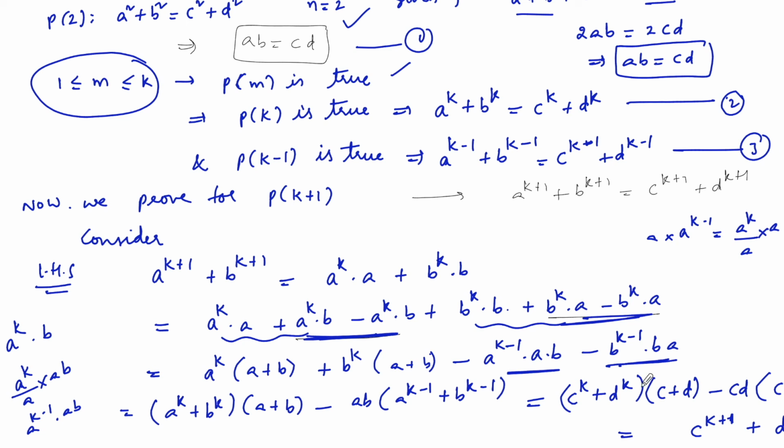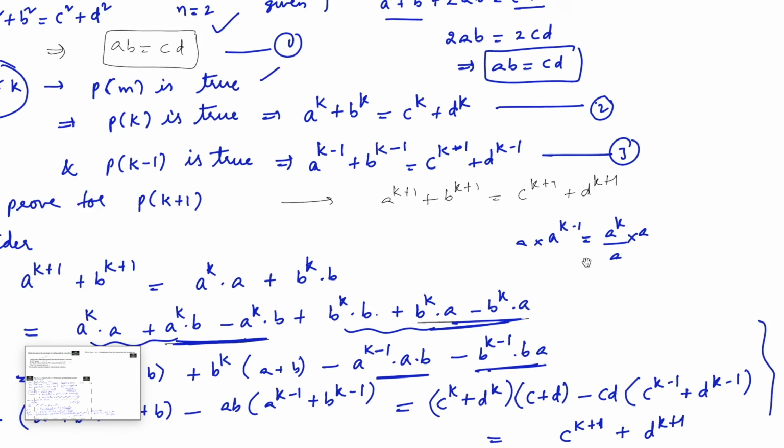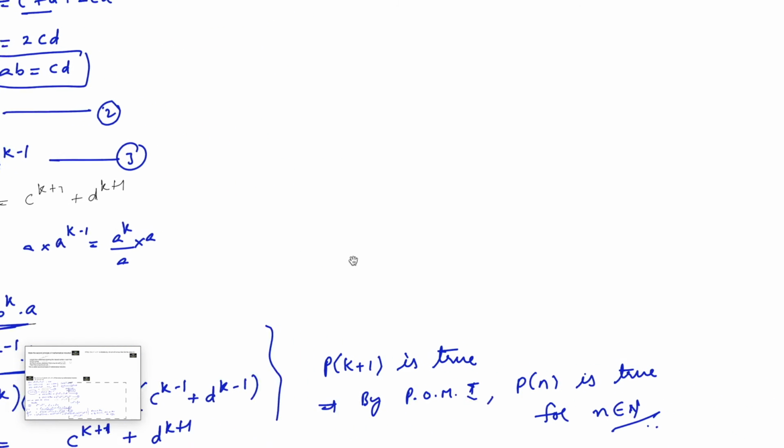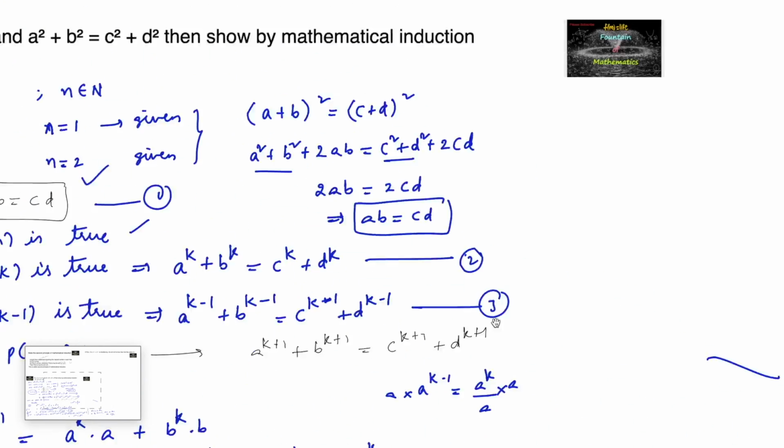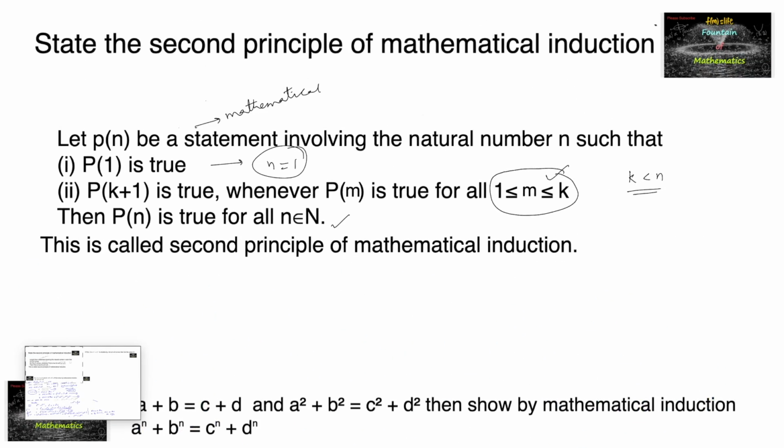we can get c^(k+1) + d^(k+1), which is true for P(n). P(k+1) is true, and so by the second principle of mathematical induction, we can say the given statement is true for every natural number. Okay, right. Thank you.